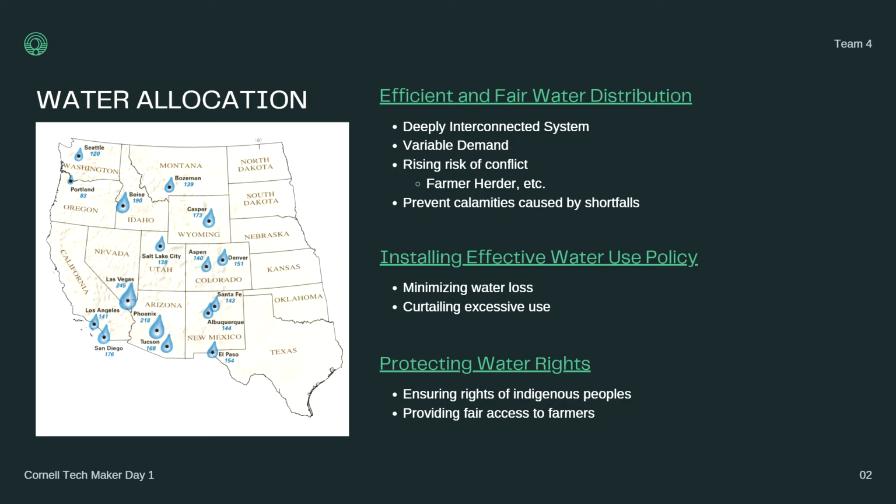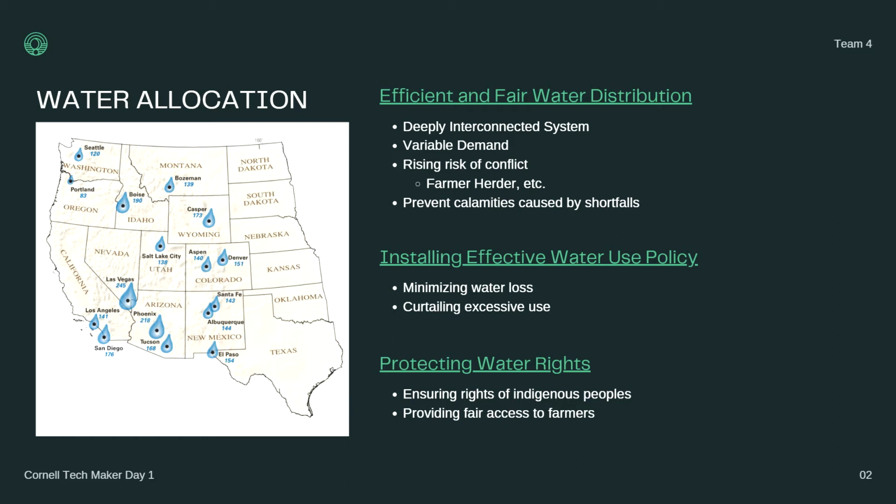by shortfalls. As we can see in other parts of the world at the moment, conflicts like farmer-herder conflicts can grind entire regions to a halt and reduce their economies and their people to incredible distress. We want to prevent that at all costs. So understanding how we can distribute water is a key proportion of this.